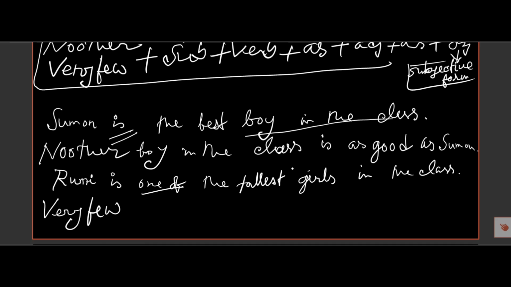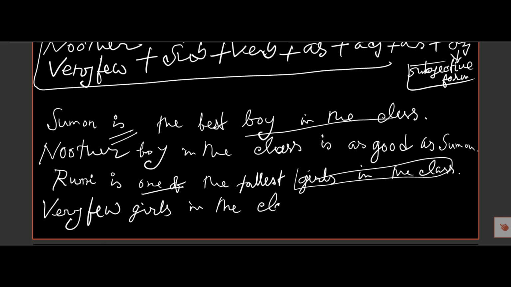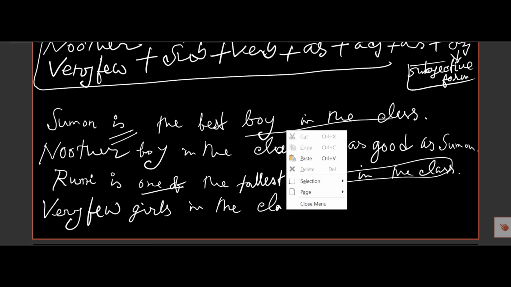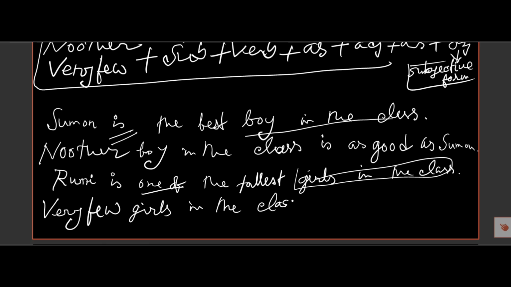After tallest there are some words, and these will come here. So very few girls in the class. As very few is the plural form, is will be changed into the plural form are.